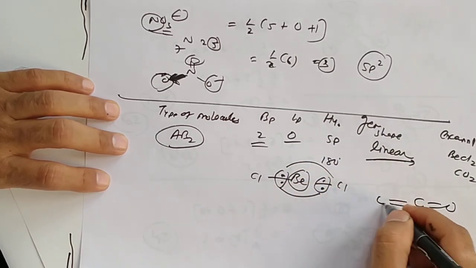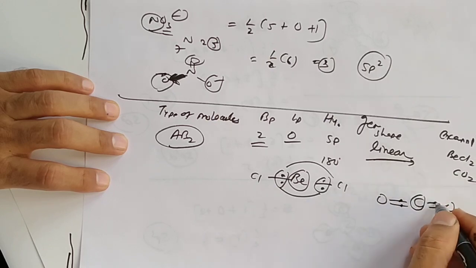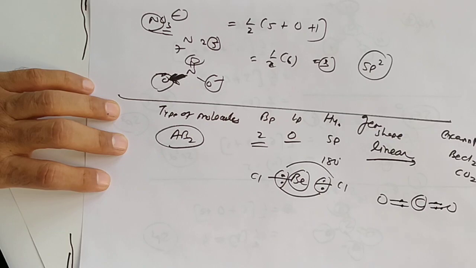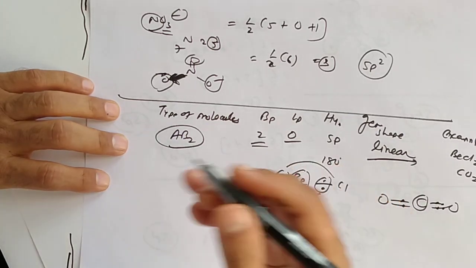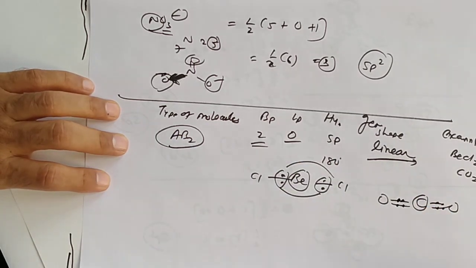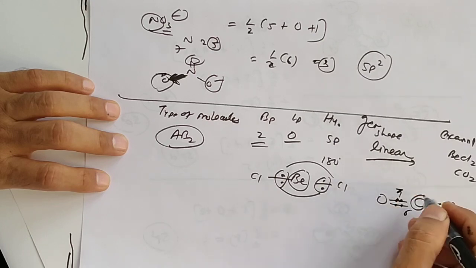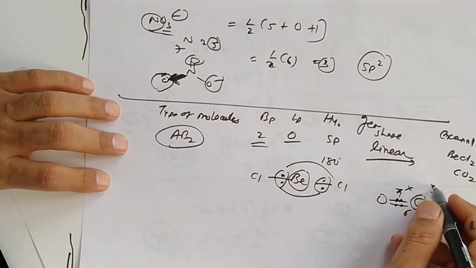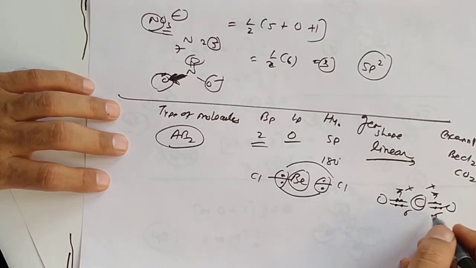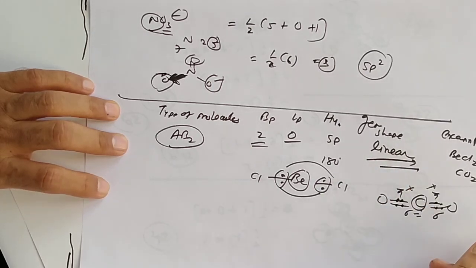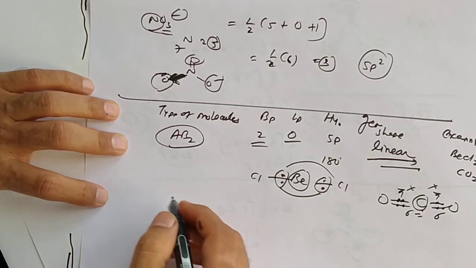In carbon dioxide also, carbon having 4 electrons in outermost, 2 on the left hand side, 2 of it on the right hand side, combines with oxygen. So there are 2 sigma, 2 pi. We are not counting pi in hybridization. So 2 sigma bonds, lone pair 0, so sp, linear, no any lone pair on central atom, so which is linear.